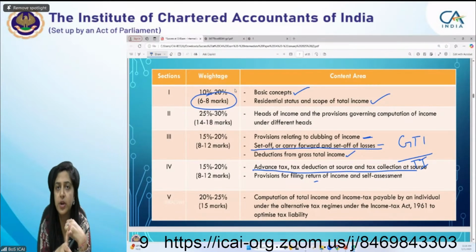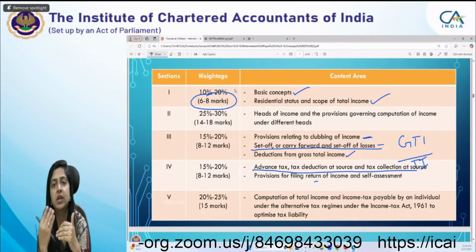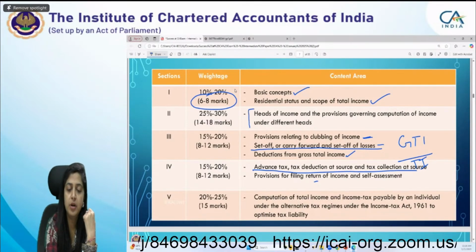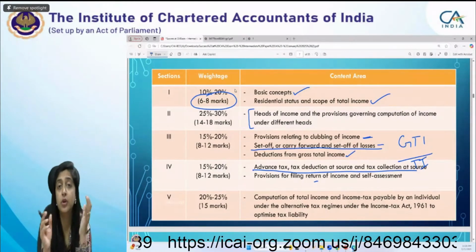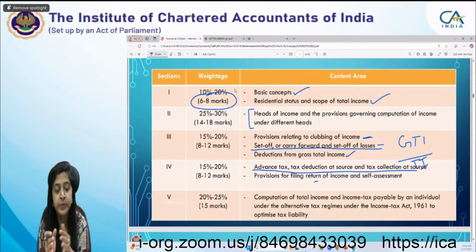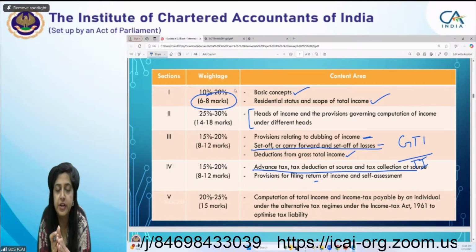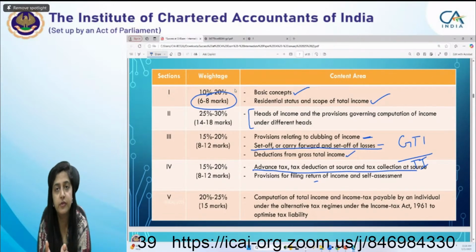This 6 to 8 marks question can be in the form of descriptive or in the MCQ or in the case scenario based MCQ. Now one of the most important is your heads of income. Your 14 to 18 marks question will be from heads of income. Then clubbing and set-off, deduction comprises 15 to 20% weightage. It means 8 to 12 marks will be from these three chapters.